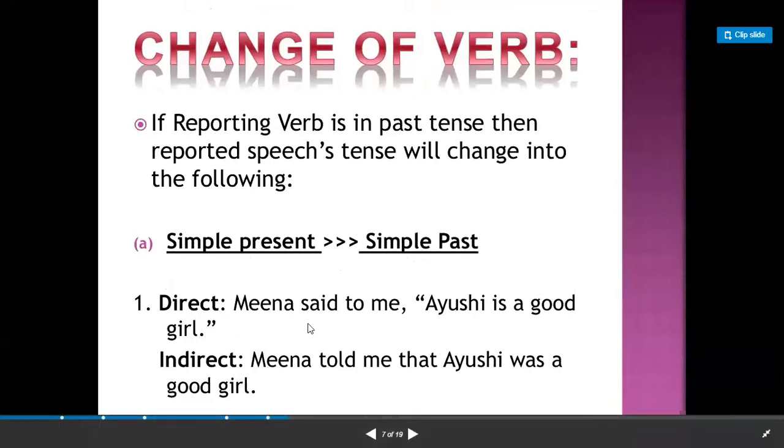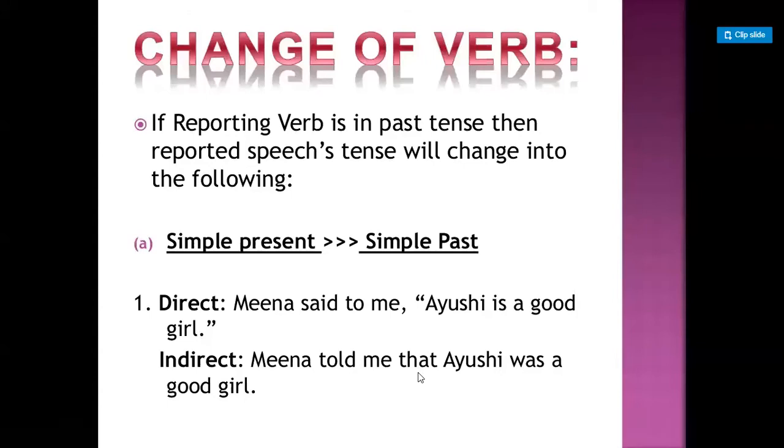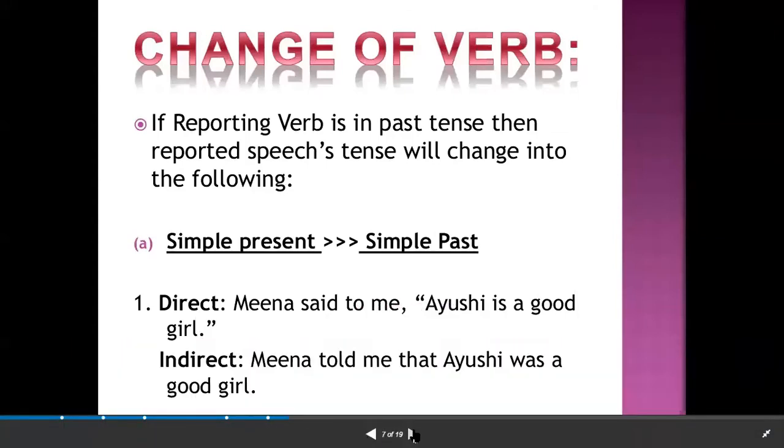So Meena said to will change into told. Me will remain me, and remove inverted commas, use conjunction that. Ayushi is a good girl is simple present tense, and it will change into simple past tense: that Ayushi was a good girl.